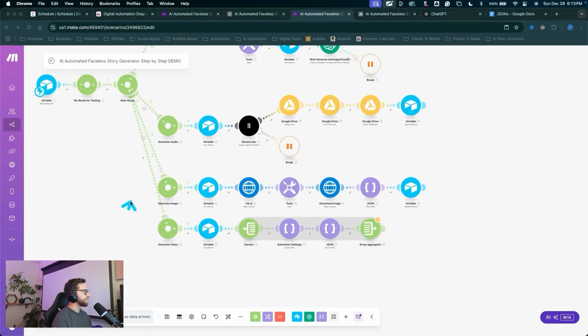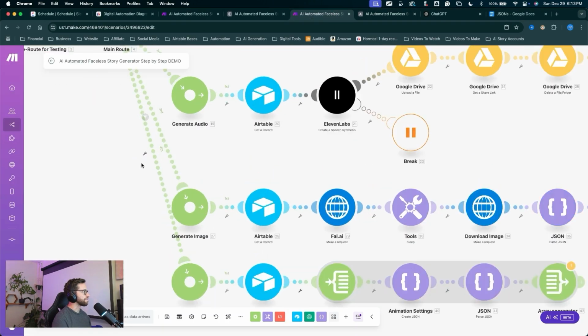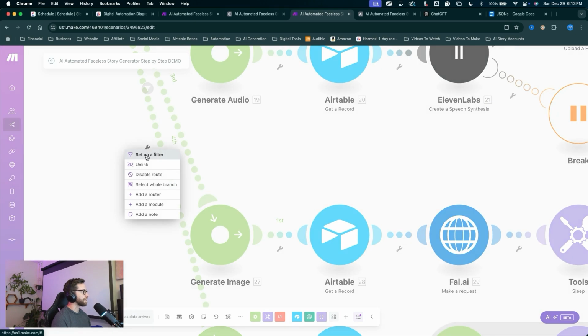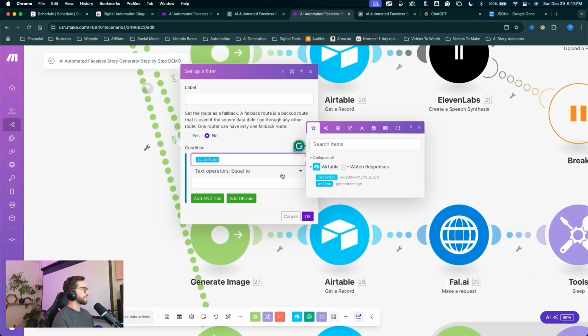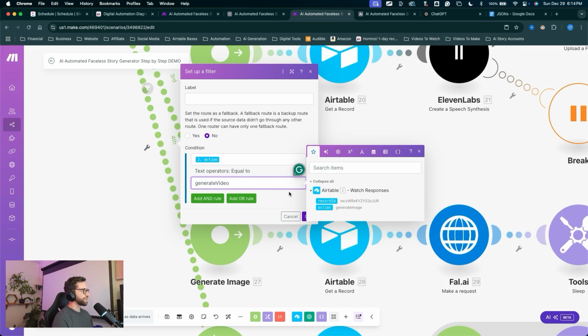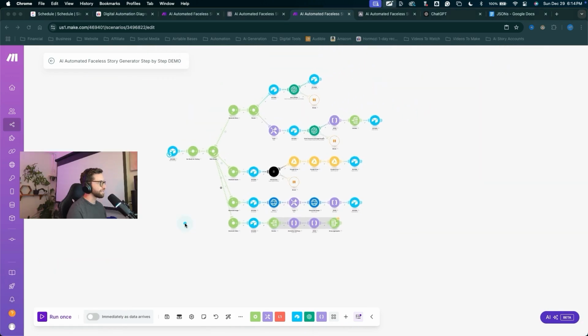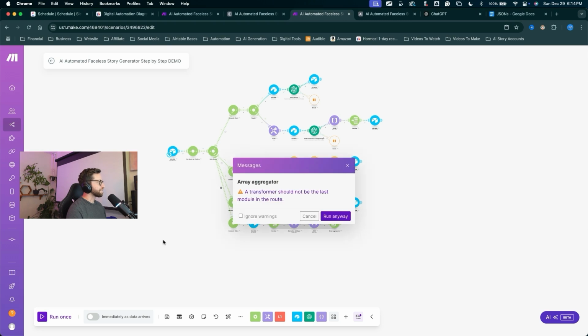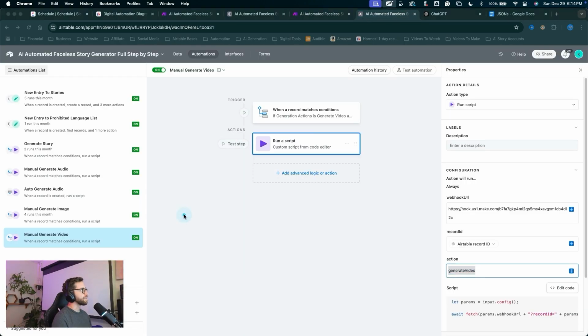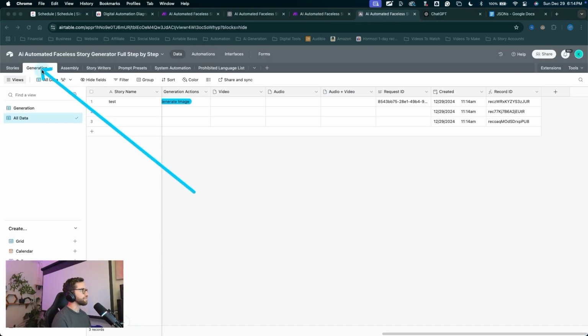Come into Make. Now we'll paste that variable into the filter. Click on the little wrench on the route. Set up a filter condition where the action is equal to generate video. Click OK. And now we can manually trigger this chain. Let's go ahead and run once, run anyway, jump into Airtable, come into the data in the generation tab.